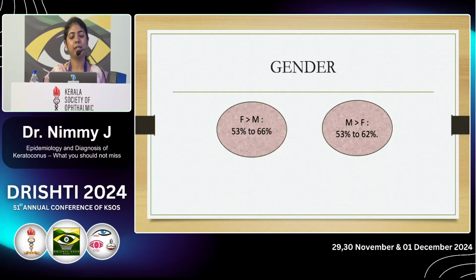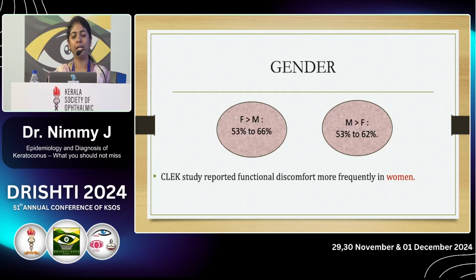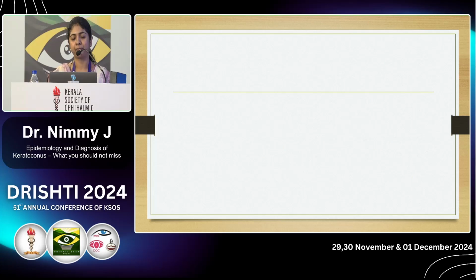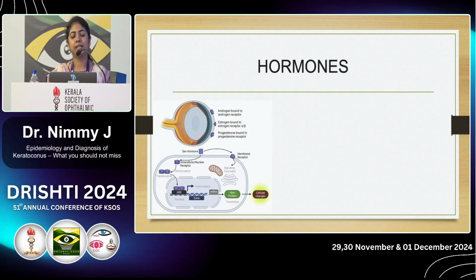Many studies have been conducted to identify the gender preponderance. Some have shown more of a female preponderance, some more of a male preponderance. The Collaborative Longitudinal Evaluation of Keratoconus (CLEK) study has reported more functional discomfort in women. A recent discovery is that androgen, estrogen and progesterone receptors are present in the corneal epithelial and stromal cells.